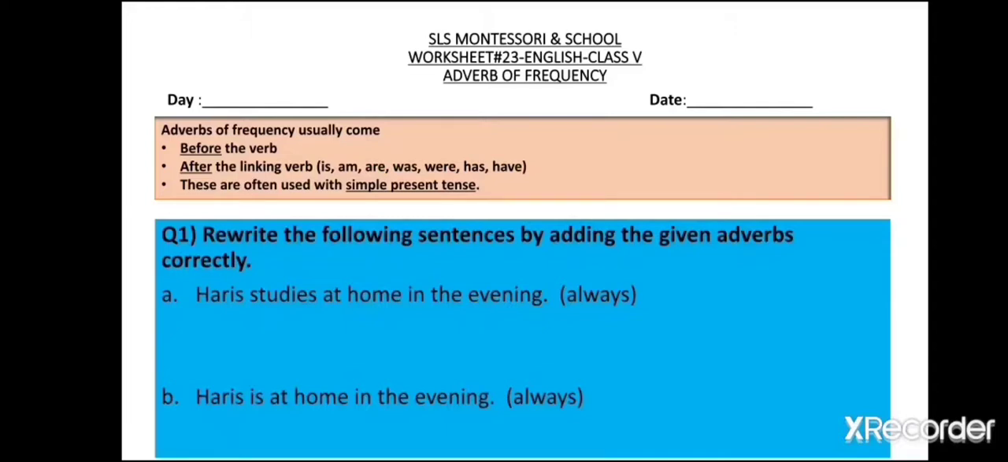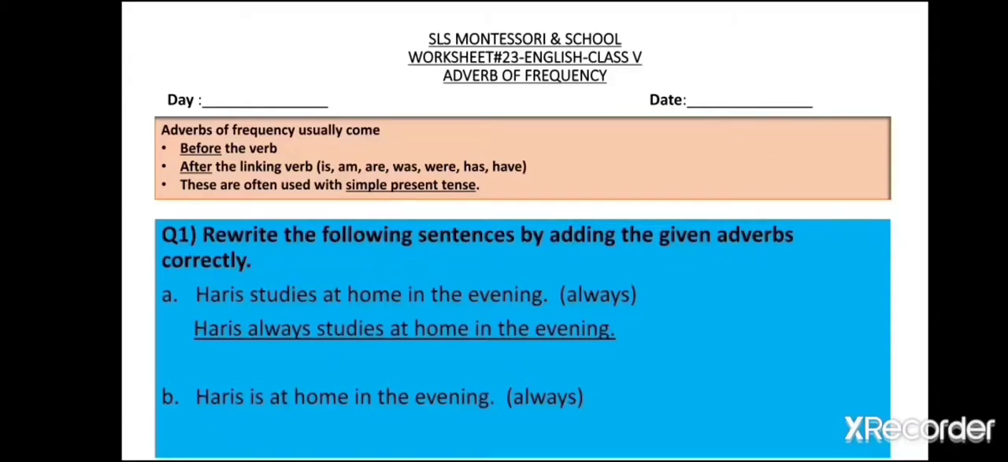Now in sentence A, Haris studies at home in the evening and the adverb is always. What is the verb here? Here the verb is studies, so the given adverb always will come before studies. We can rewrite this sentence as Haris always studies at home in the evening.